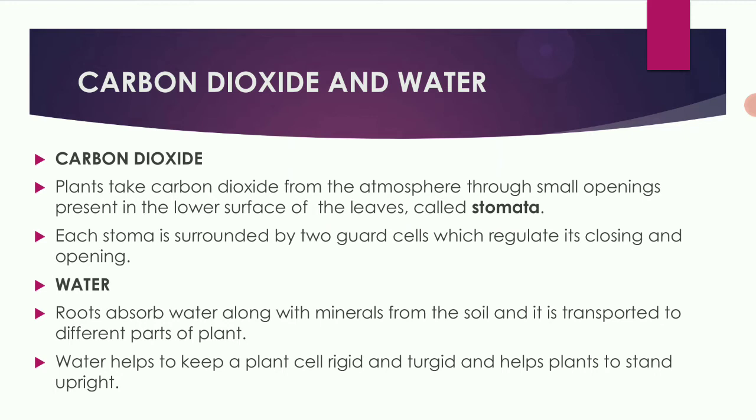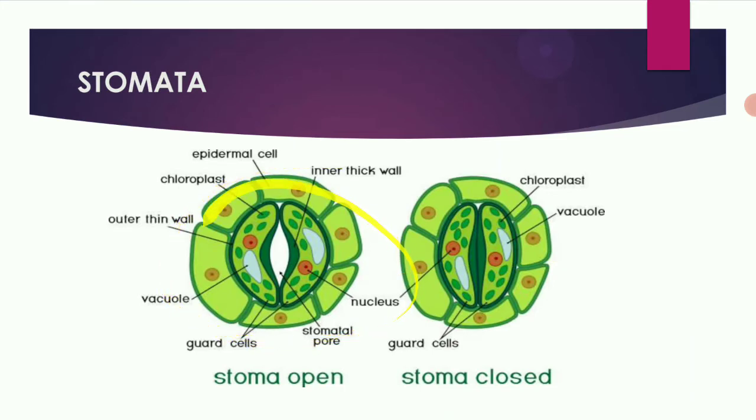At the lower surface of the leaves there are small openings through which the exchange of gases takes place. They are called stomata, and each single stoma is surrounded by two guard cells which regulate the closing and opening. Guard cells help in opening and closing of the stomata. So this is the diagram of the stomata. This is the open stoma and this is the closed stoma. See this part which you are seeing, it is closed and this part is open.